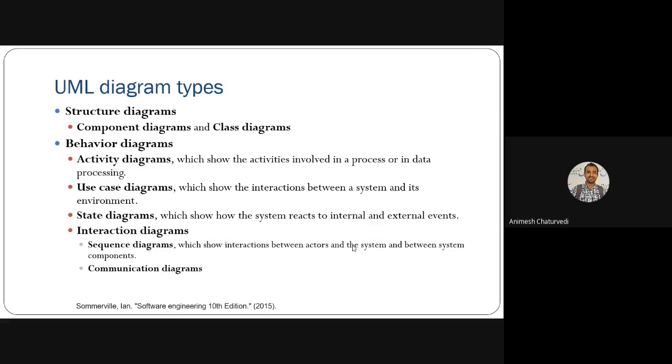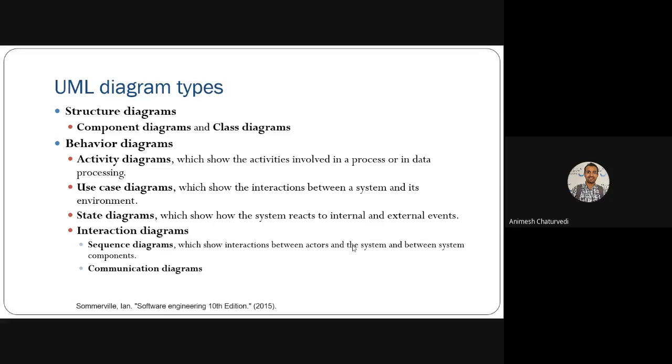Then state diagram. In the state diagram, you have internal or external event management, what the input is and what the reaction of that system is, and it produces some output. So it tells us how the system reacts internally and externally.